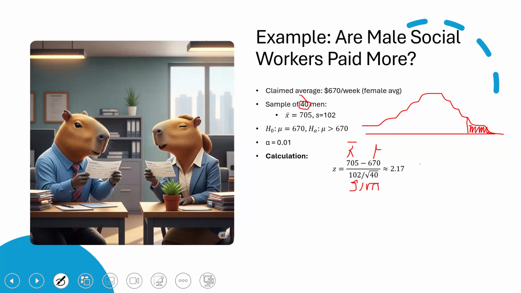All right, now compare to the critical value. From the Z table, the critical value for alpha equals 0.01 in a right-tailed test is Z equals 2.33. So in other words, this Z value right here that marks our rejection region would be 2.33. Now the one we found is 2.17 over here. That's not in the rejection region, right? This is our rejection region, R, and this is our fail to reject region.